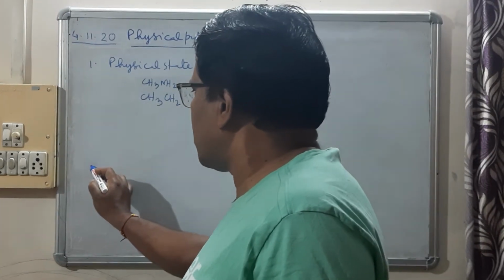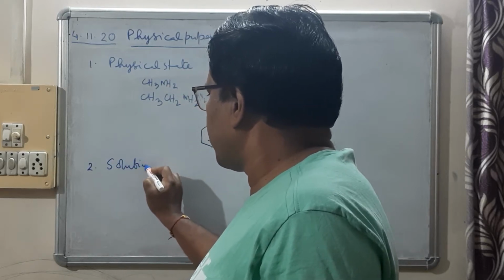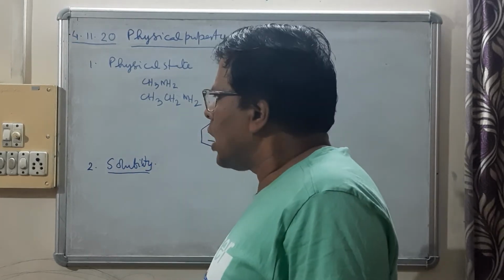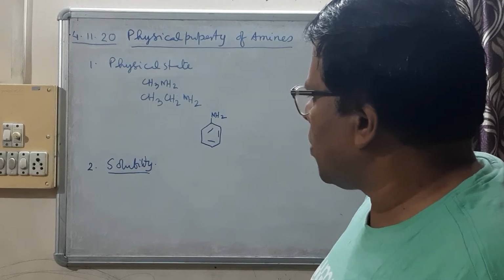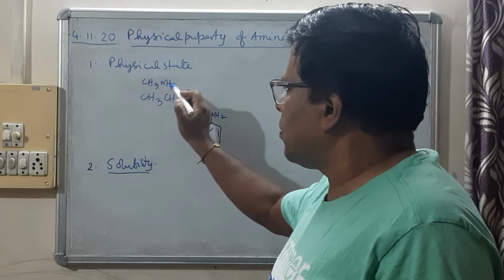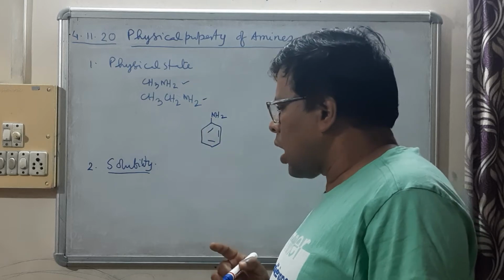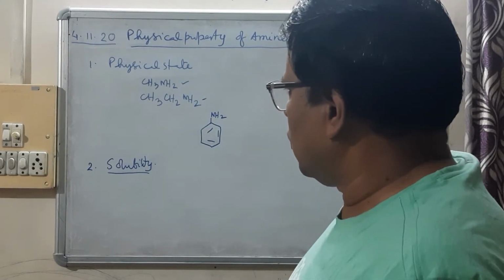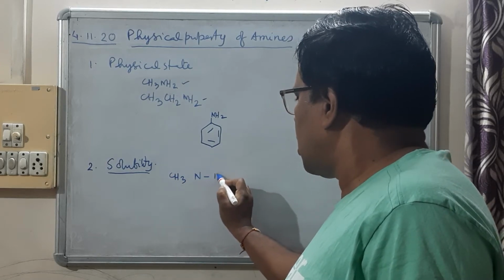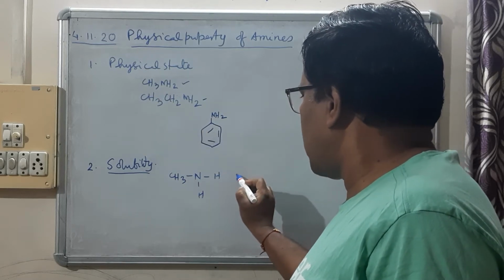Now the next physical property we discuss is solubility. As in other types of organic compounds, lower amines are soluble in water. For example, this amine, CH3NH2, methylamine, will be soluble in water because it can form hydrogen bonds with water.